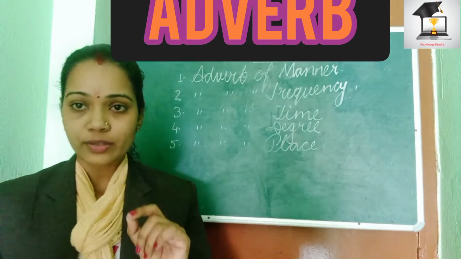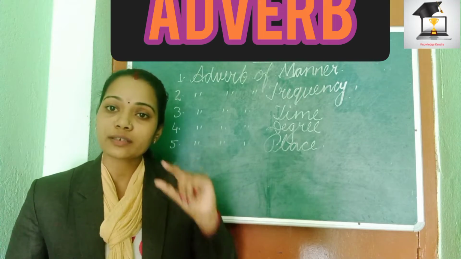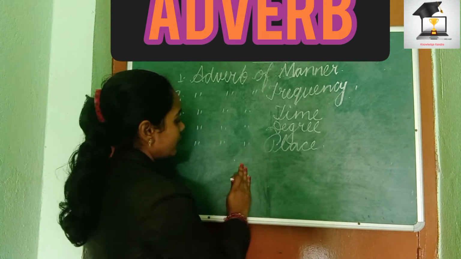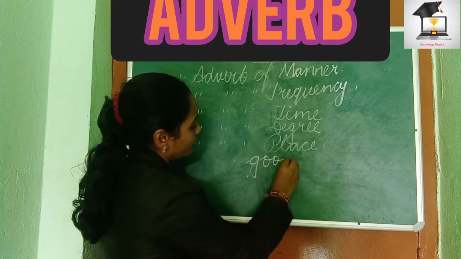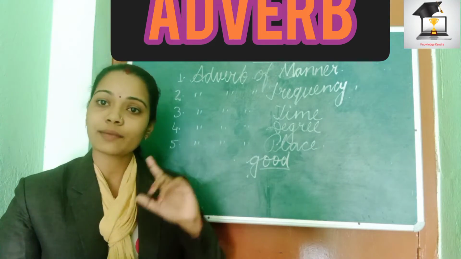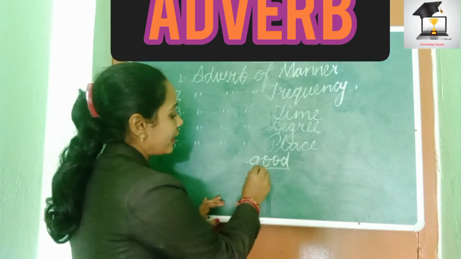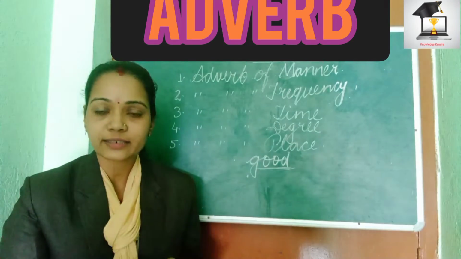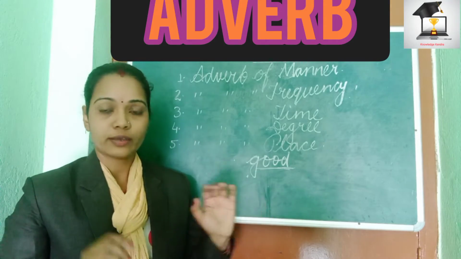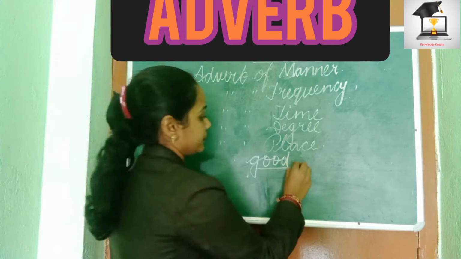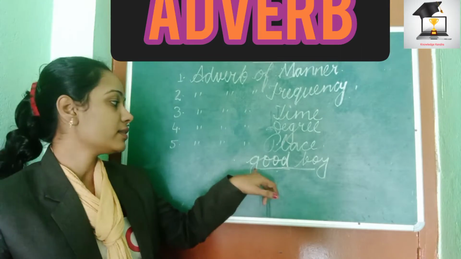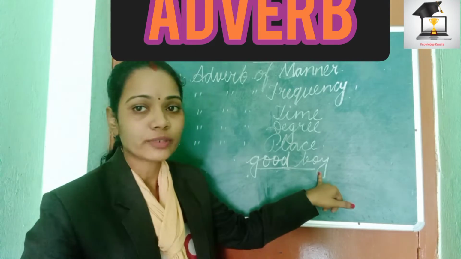I said that adverbs are words which describe an adjective. So what is an adjective? Let us take a simple word, good. We have studied in the previous video what an adjective is. An adjective describes a noun or pronoun. For example, good is an adjective. If I say the boy is good, or good boy, this is just a phrase. Good boy means that here good is an adjective which describes the noun, that is boy.